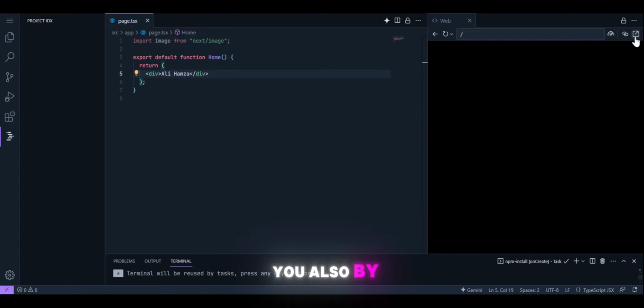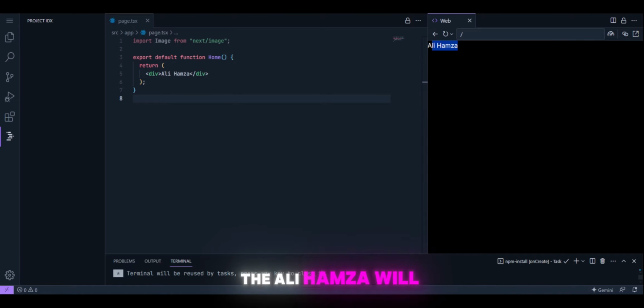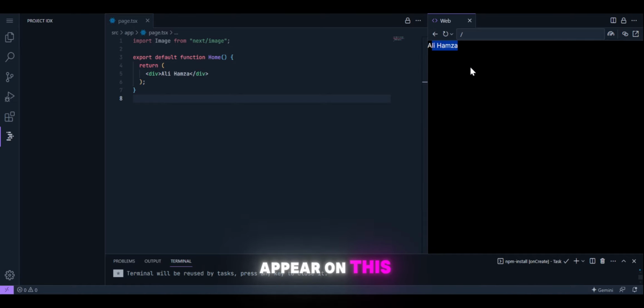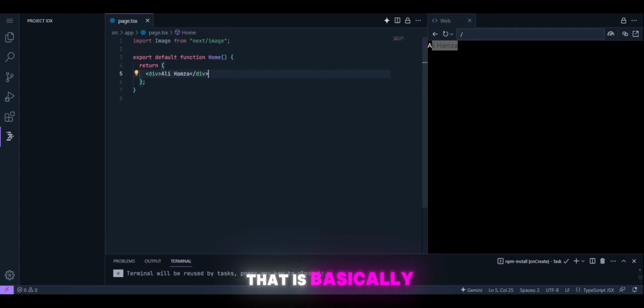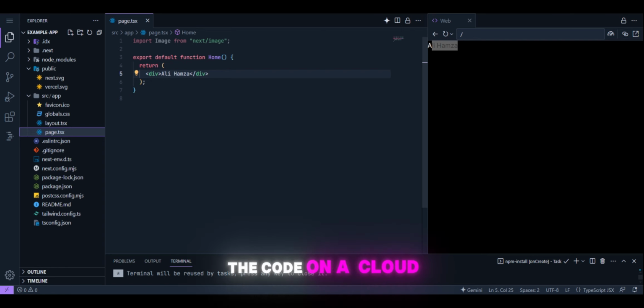You can also use the option on the top right corner, open in new tab, to open this view of the application in a new tab of Chrome. You can see I wrote Ali Hamza, and Ali Hamza appears on this server. So that is basically the same thing as a VS Code project, but all the code is cloud based.